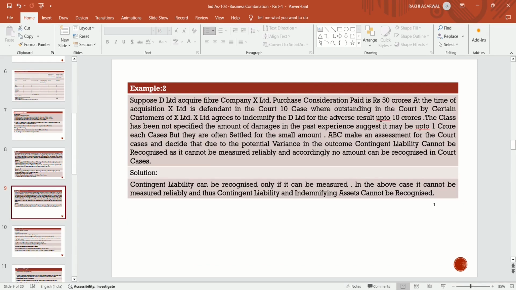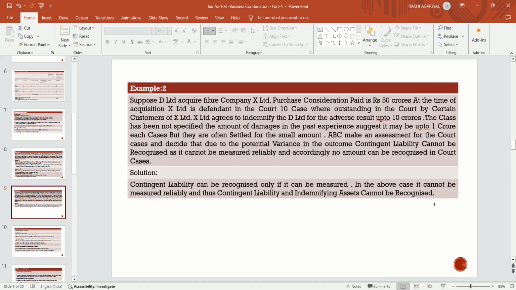Suppose D Limited acquires fiber company X Limited. So D Limited is the acquirer company and X Limited is the acquiree company. D Limited is paying a purchase consideration of rupees 50 crores.